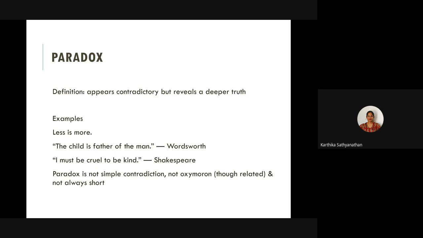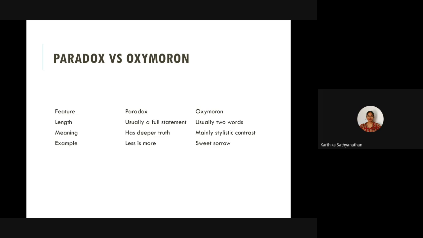Because people feel that a lot of energy gets drained in having a lot of things, which means also managing a lot of things. So the less you have, not in terms of money as such, but the fewer things you have around you, the more peace you have. This comes from life experience, and it has a deeper philosophical meaning to it, and therefore it is called a paradox and not an oxymoron.